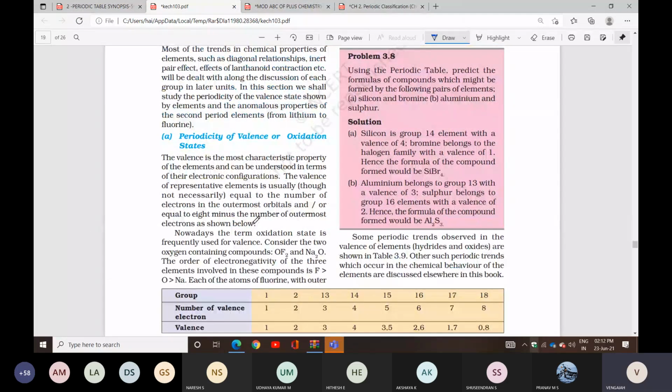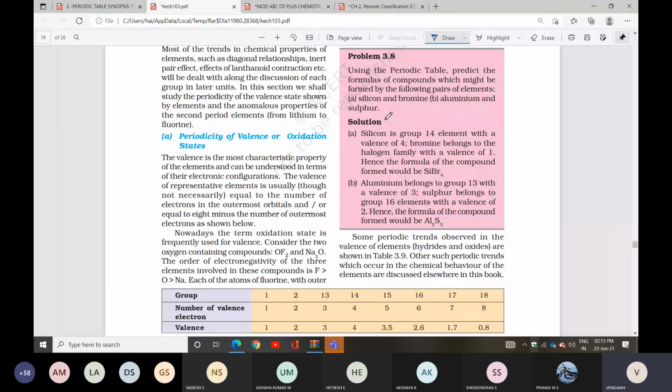Next one: using the periodic table, predict the formulas of the compounds which might be formed by the following pairs: silicon and boron, silicon and bromine, aluminum and sulfur. Silicon is a group 14 element and the valence is 4. Bromine belongs to the halogen family, the valence is 1. Hence the formula you can write is SiBr4. So with the help of valences, you can easily write chemical formulas.